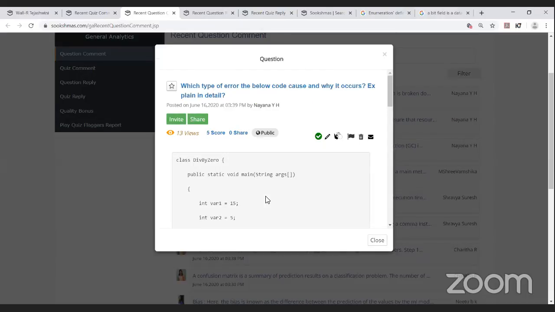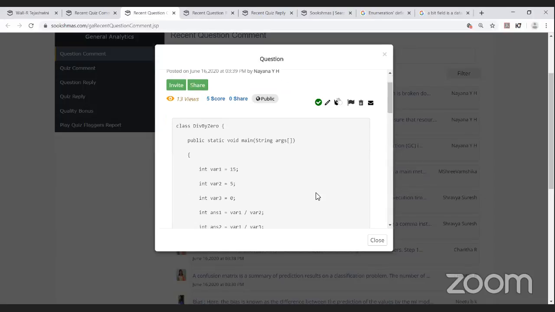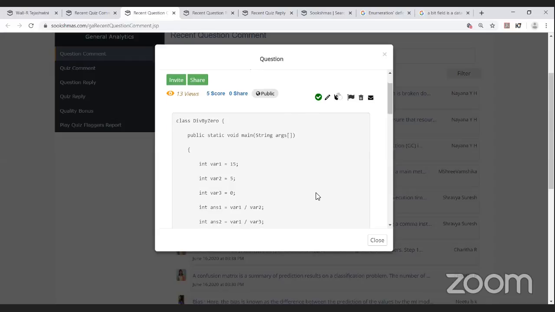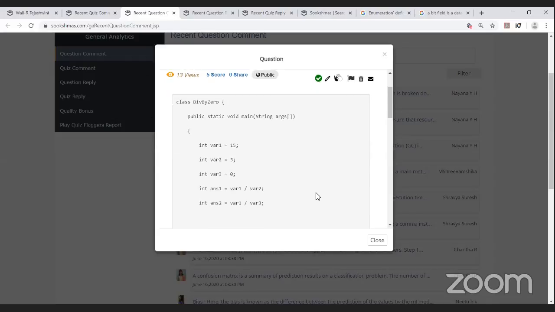Yes, you can take on this question. It is a question posted by 9OH. Which type of error does the below code cause and why does it occur? Explain in detail. The code is class divide by 0, public static void main. Int variable 1 is equal to 15, int variable 2 is equal to 5, variable 3 is 0, and int answer 1 is equal to variable 1 by variable 2, and int answer 2 is equal to variable 1 by variable 3.